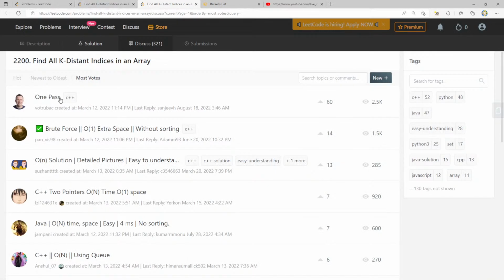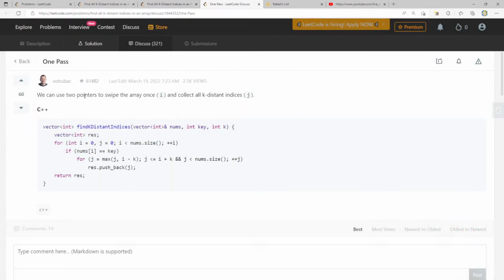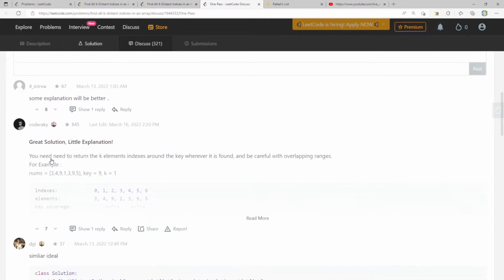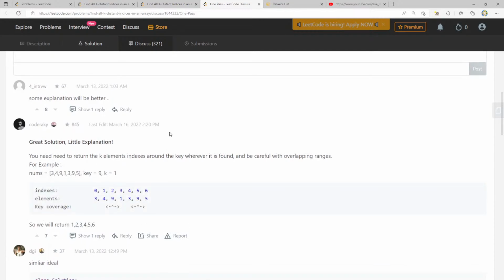Got one pass. We can use 2 pointers to swipe the array once and collect all k distant indices. Some explanation will be better. You need to return the k element indices around the key wherever it is found, and be careful with overlapping ranges.